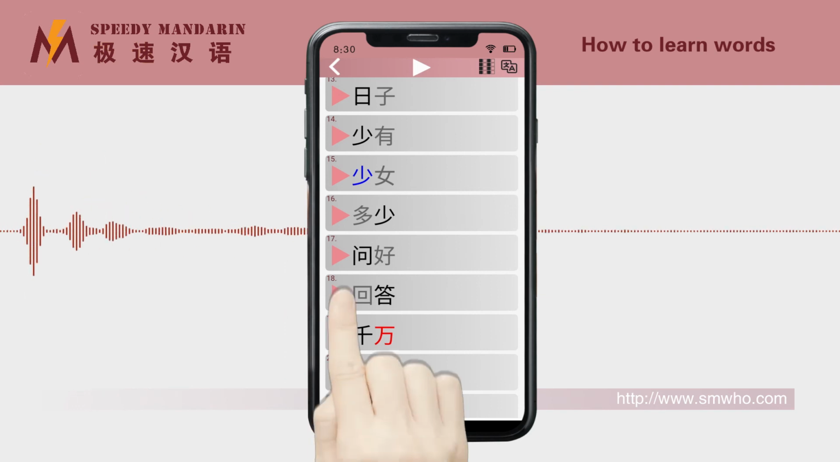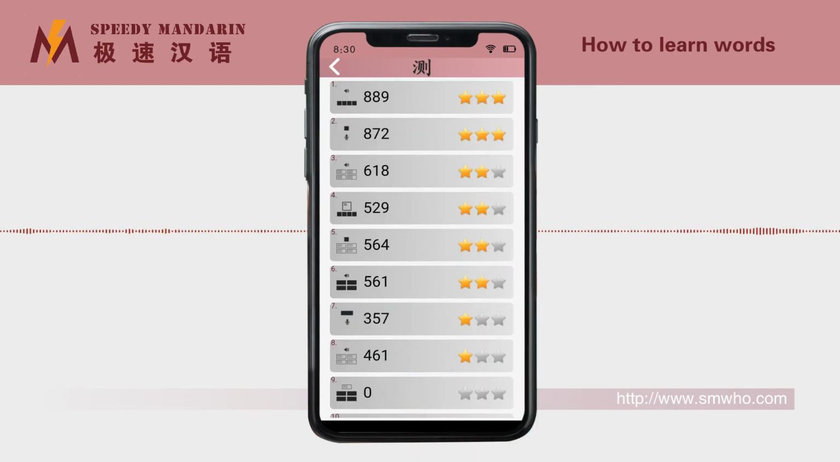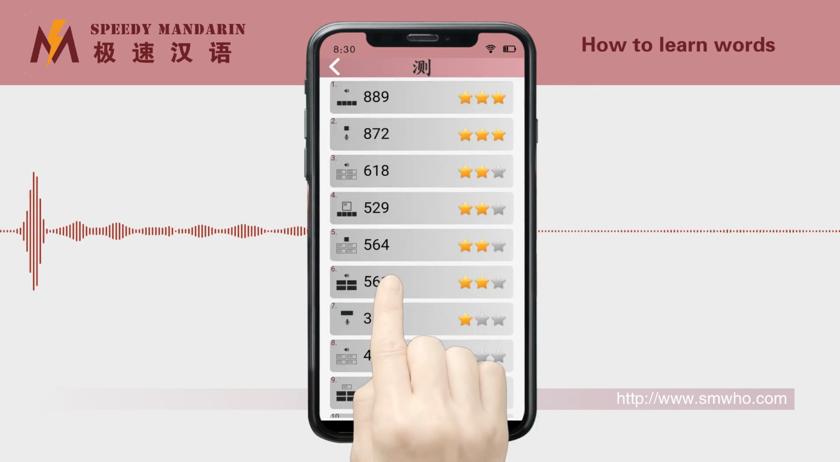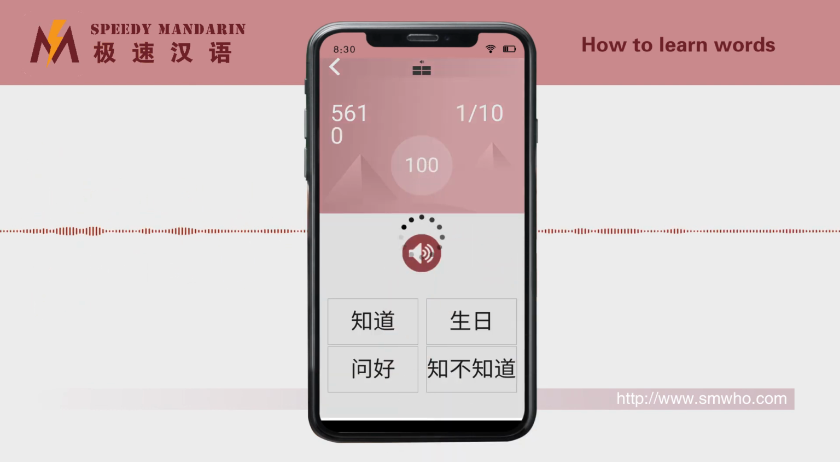With these words in mind, go to the test page and complete test 6 to 10. Test 6 is to find the correct word according to their pronunciation.